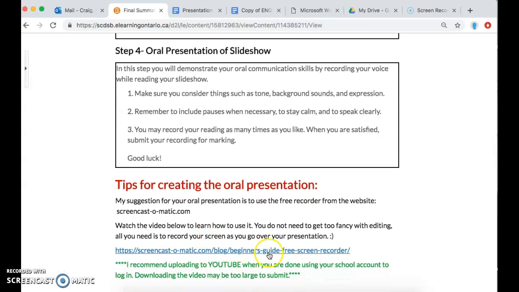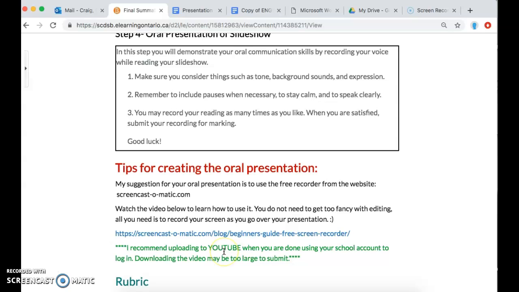I've included a link here for a video that's actually made by Screencast-O-Matic showing you the different features and how to use their website and stuff. When you watch the video, it's about 7 minutes long. I just want you to keep in mind you don't have to get fancy with editing or anything like that. I basically go to the website, I launch the recorder, I open the screen that I'm recording, and I make my recording, and then when I'm done, I upload it to YouTube.